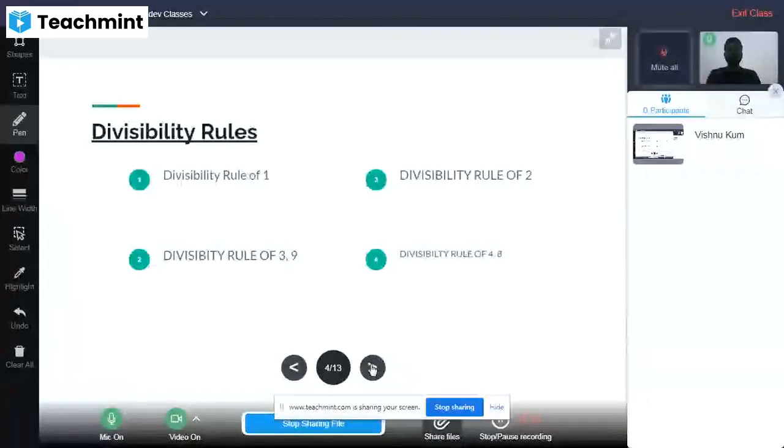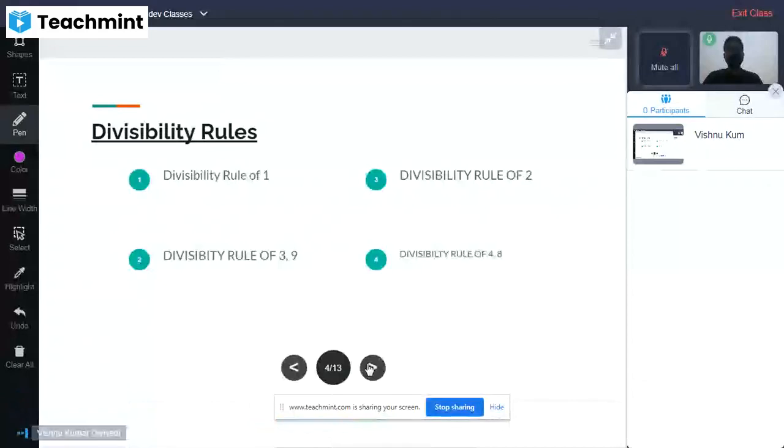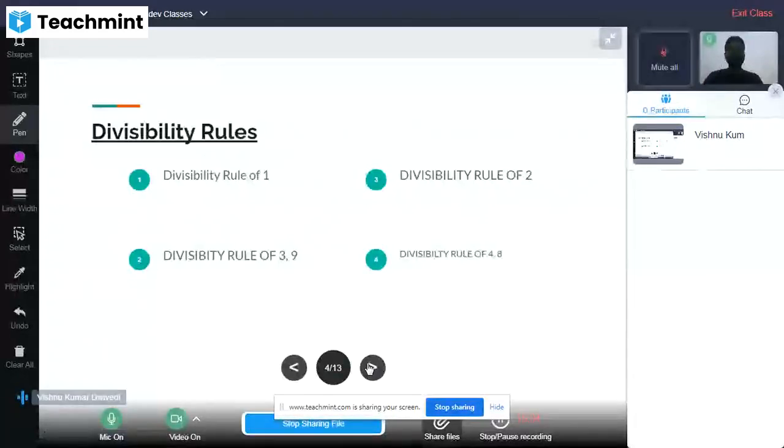In the first section, as you all know, we will discuss the divisibility rules. In the previous academic classes, you have learnt about the basic divisibility rules of the numbers.